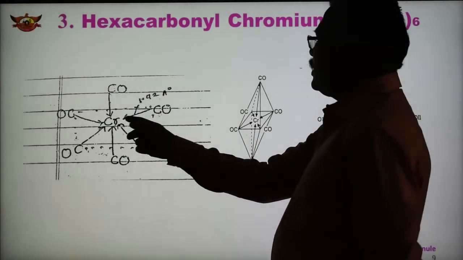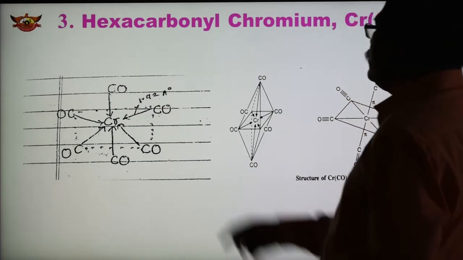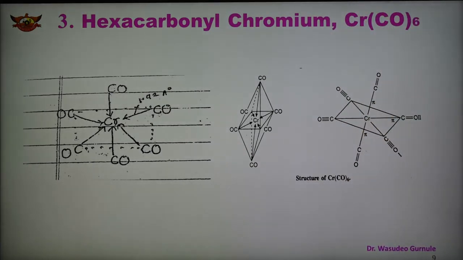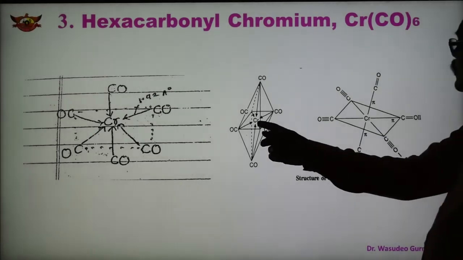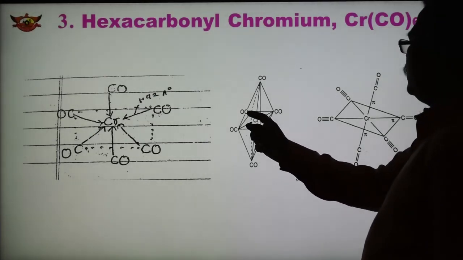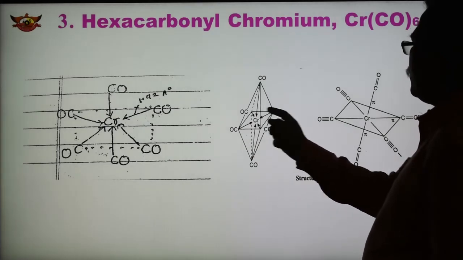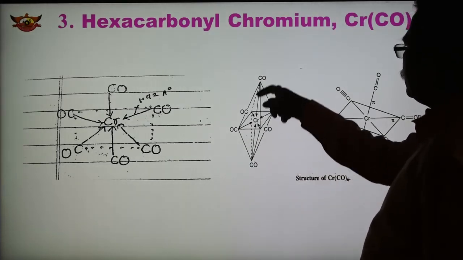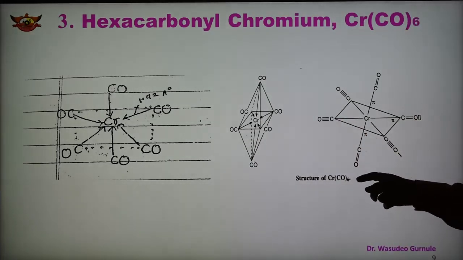This is 1.92 angstrom between chromium and the CO. So in this way, the bond angle in the octahedral geometry is 90 degrees. All the bond angles are equal, and that is 90 degrees. And in this case, the shape is shown. See now how the octahedral shape is shown: 1, 2, 3, 4 orbitals forming the square, and 2 are perpendicular. So this is the octahedral geometry, the structure of Cr(CO)6.